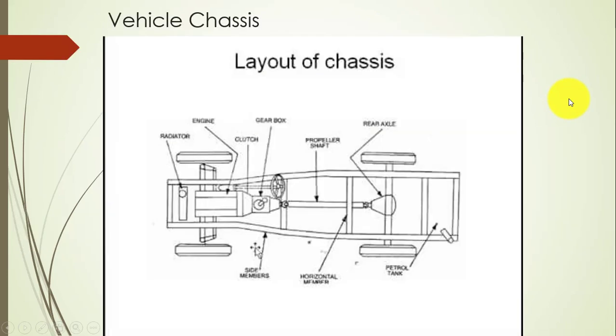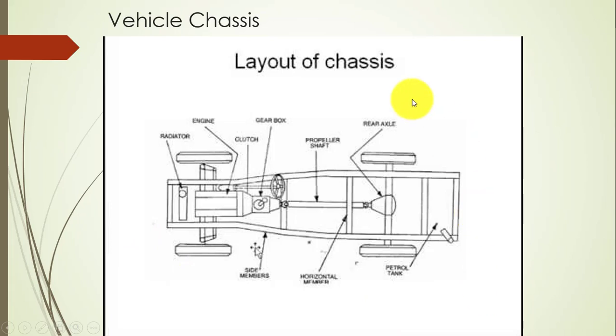In this figure, we have shown the layout of the vehicle chassis. As I have told earlier, the vehicle chassis is one full assembly of the vehicle in which all the main components are arranged without its body. If we have seen an auto rickshaw without its body driving on the road, that is known as the chassis of an auto rickshaw.